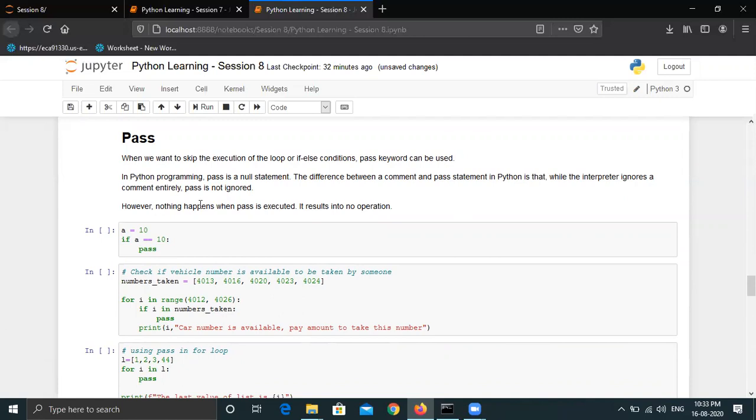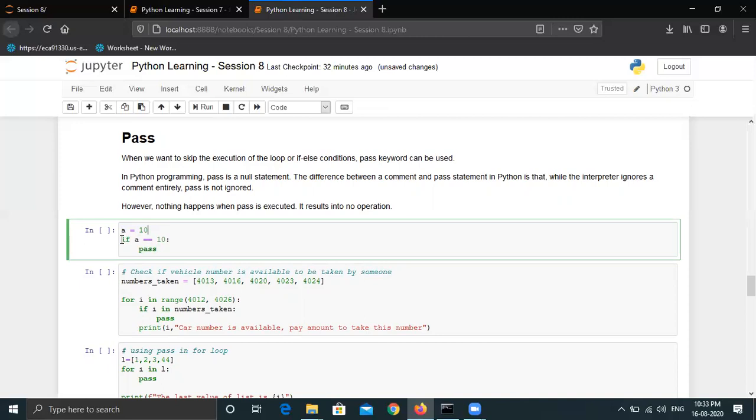However, nothing happens when pass is executed. It results in no operation. This is the basic example of pass. If I run this, a is equal to 10, and then if a is equal to 10, then pass. So we are saying that if the condition is matching, then do nothing.